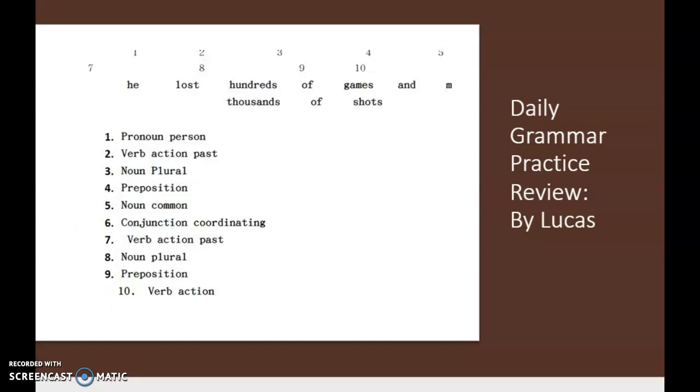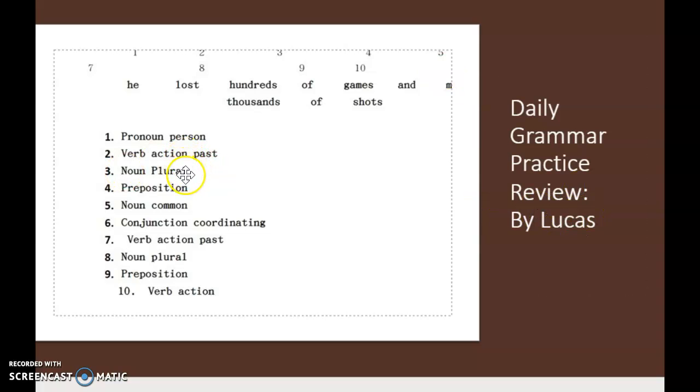So the first thing we need to go over is the daily grammar practice. A lot of you are just writing nouns. Instead, you need to tell me what type of noun it is. So he is a pronoun, and it's personal, first person pronoun. And this is by Lucas.